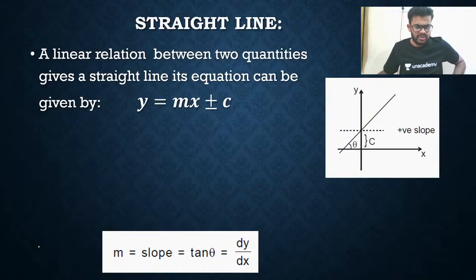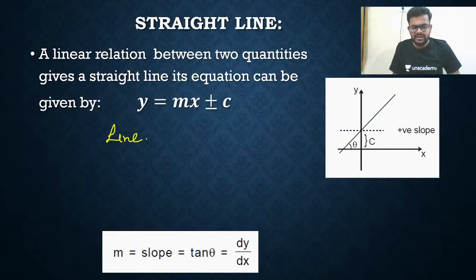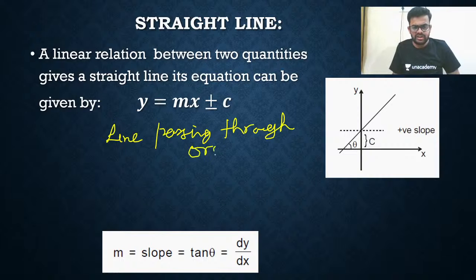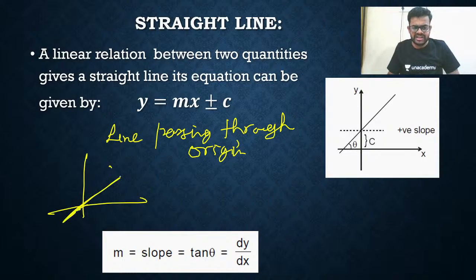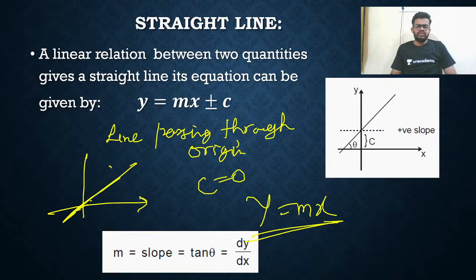I'm erasing this. Let's move a little faster. So now I'm saying a line passing through the origin. What will I write? I'll write intercept. Whenever the line is passing through the origin, let's say this is the line. So intercept here is 0. So c is 0 here. So directly I'll write y is equal to mx. That's all. Since this is an acute angle, the slope will be positive.